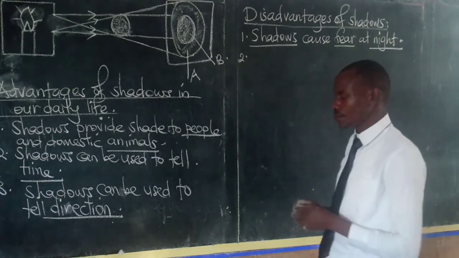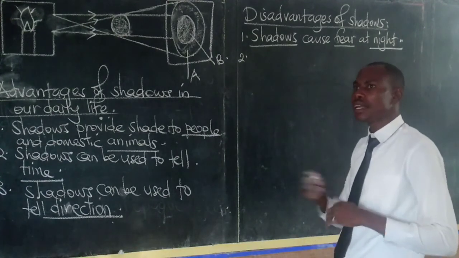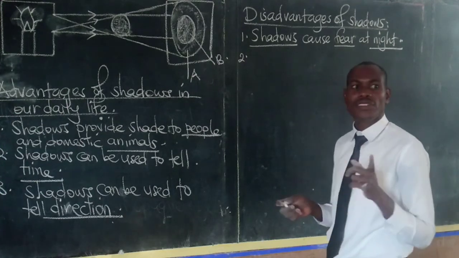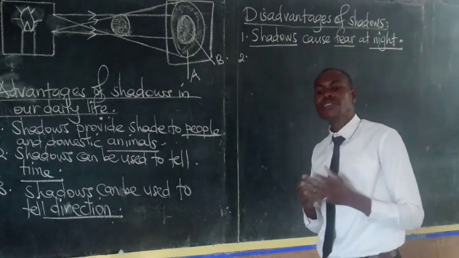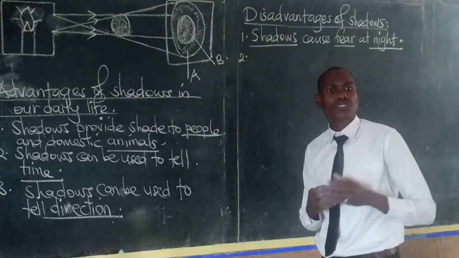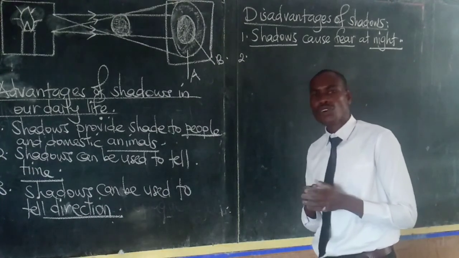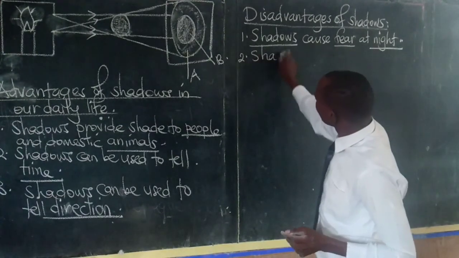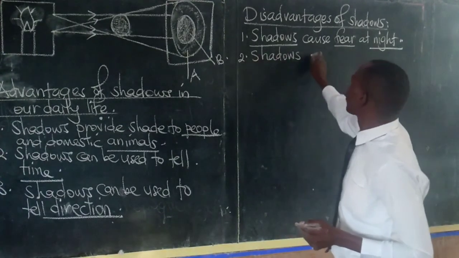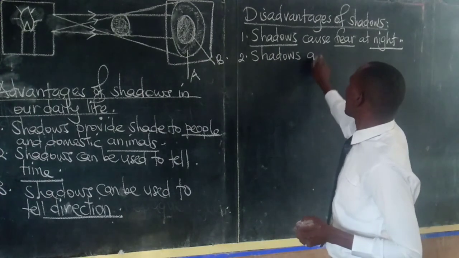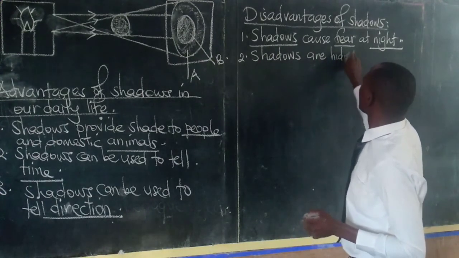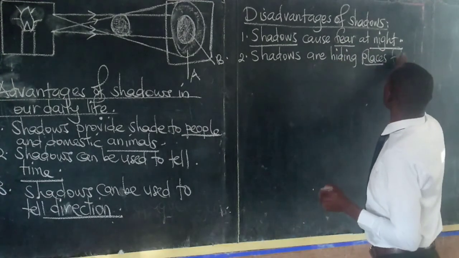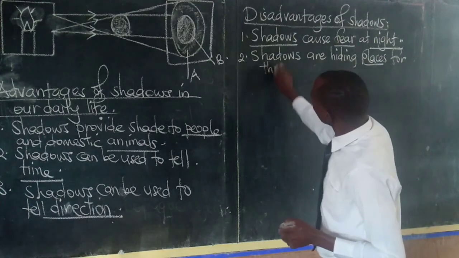And then two, if you have very many dark places around your home, those dark places will act as hiding places for wrong people, especially thieves, and also other dangerous wild animals. So we can say that shadows are hiding places for thieves.